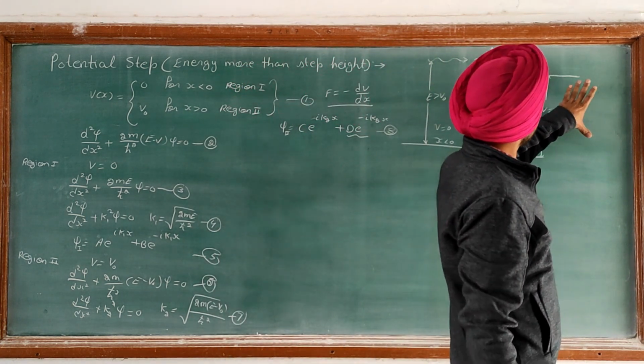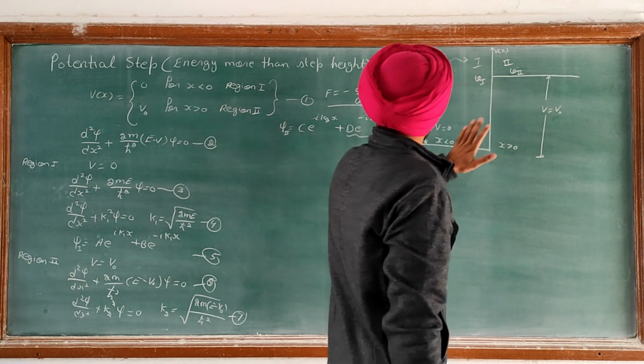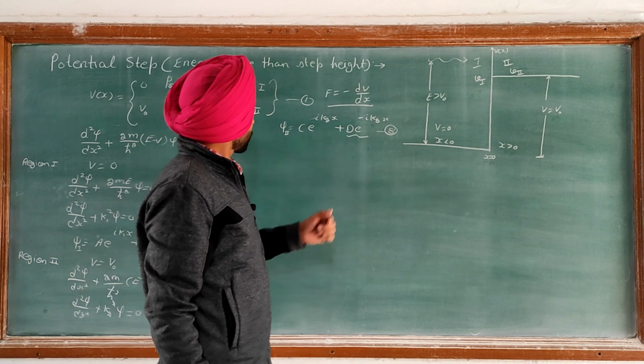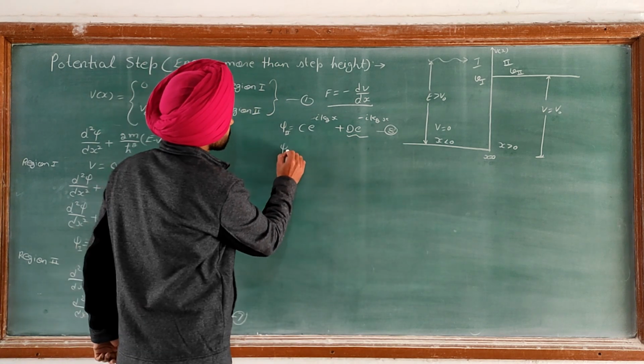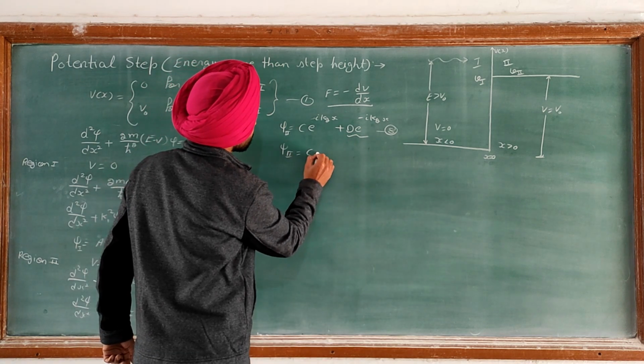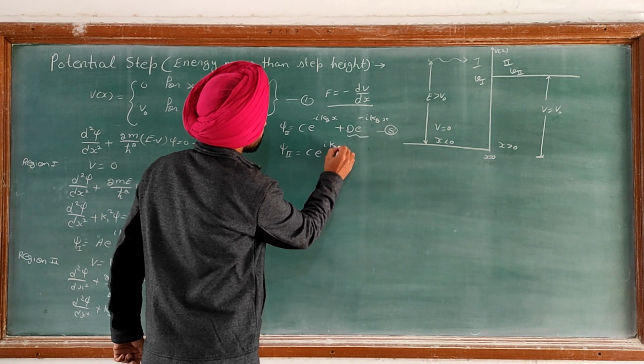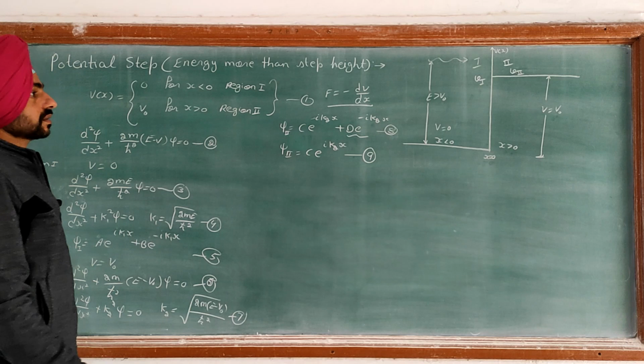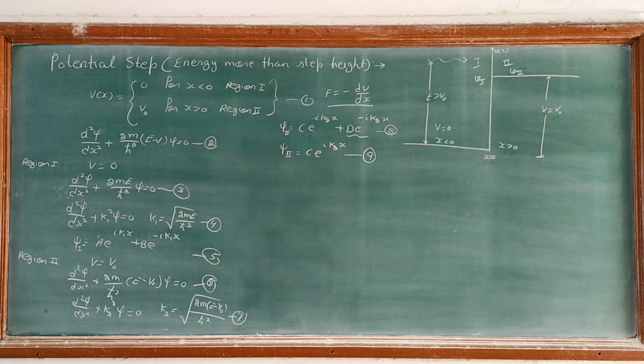There is nothing which can reflect a wave, so we have to omit this term. So finally we have psi 2 is equal to c exponential iota k2x. So the wave is only transmitted and propagating along the x-axis.